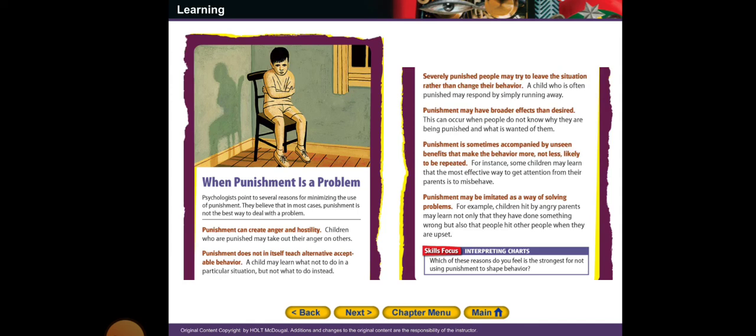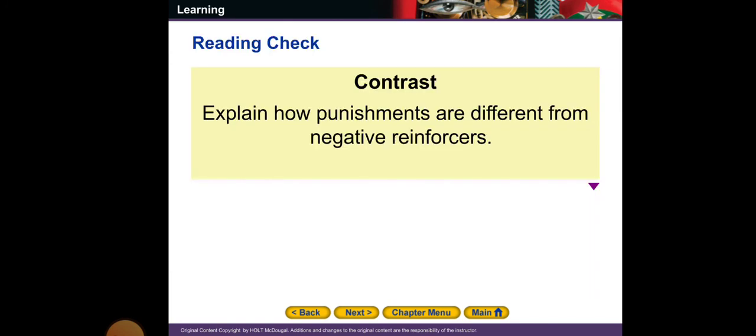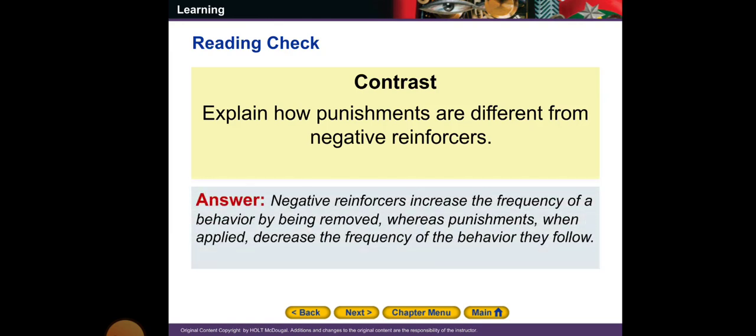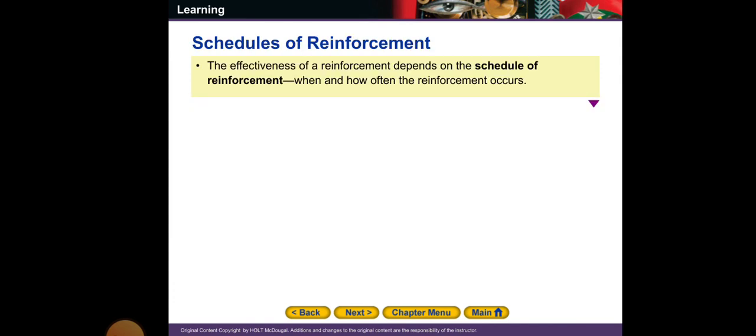Which of these reasons do you feel is the strongest for not using punishment to shape behavior? I want you to think about it. So contrast, explain how punishments are different from negative reinforcers. So the answer is negative reinforcers increase the frequency of a behavior by being removed, whereas punishments, when applied, decrease the frequency of the behavior they follow.